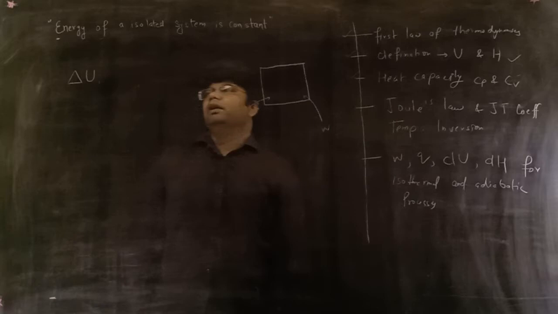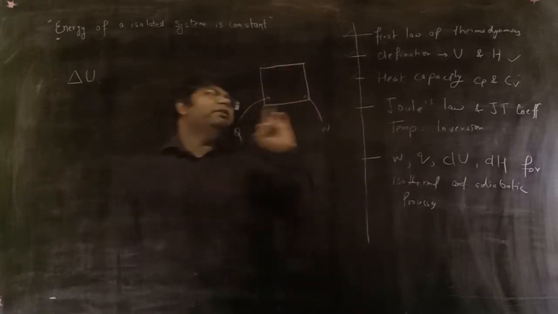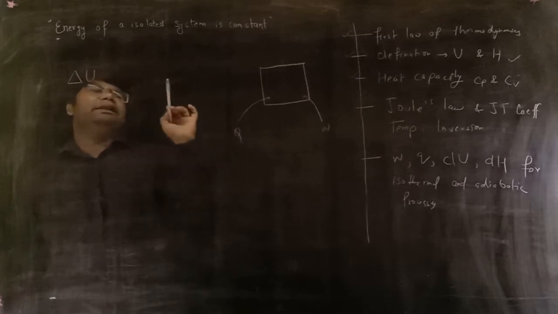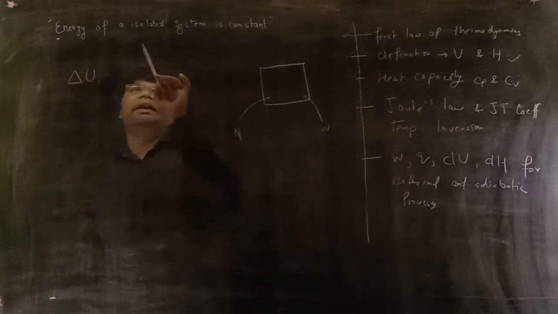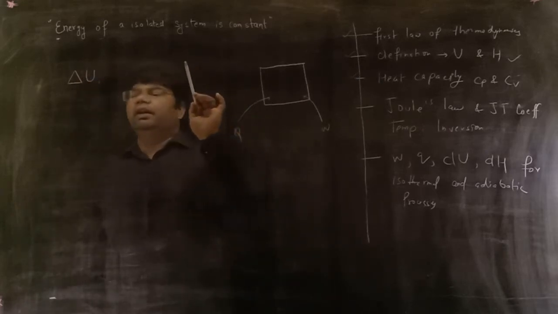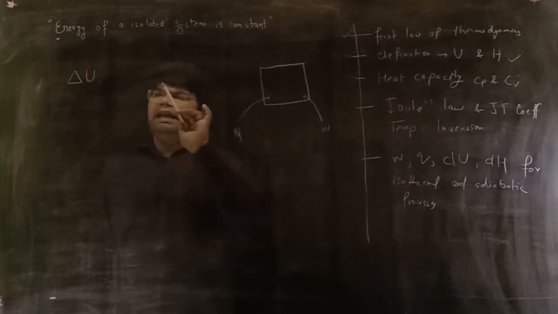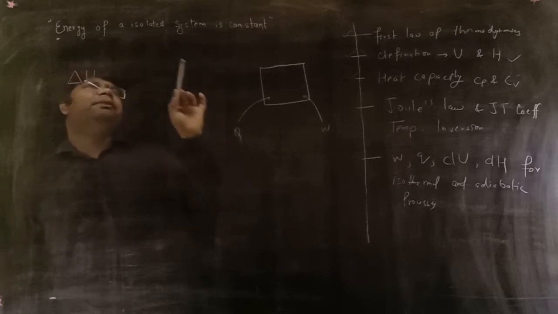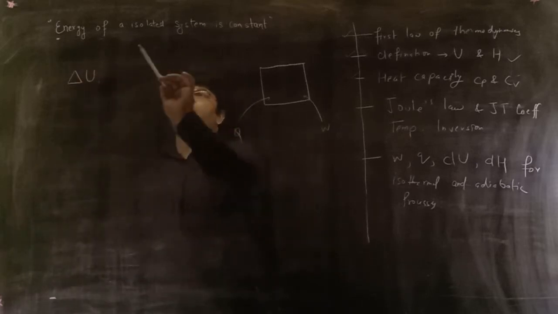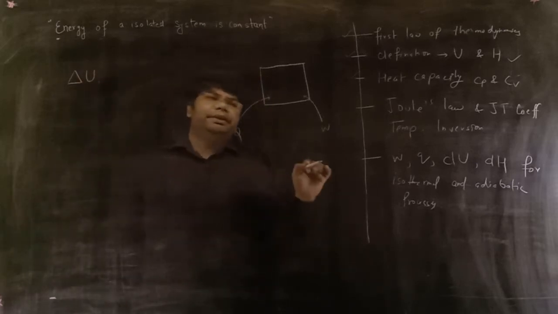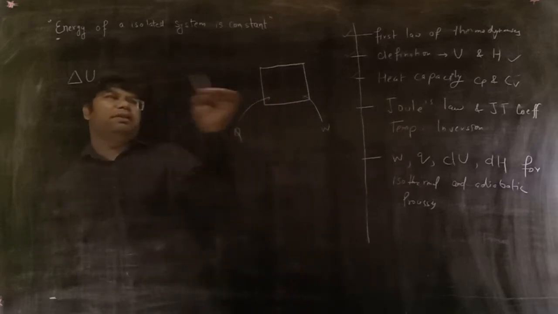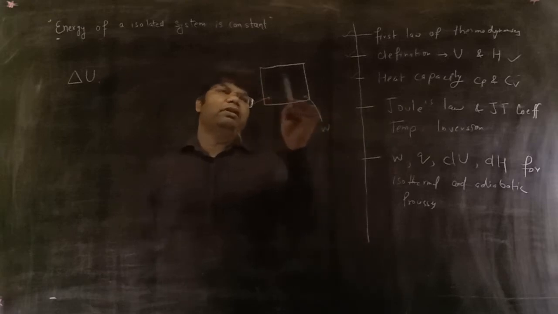Now, what is the first law of thermodynamics? The statement of the first law of thermodynamics is: energy of an isolated system is constant. An isolated system, I have already told you, is a system where matter and energy are not exchanged with surroundings. Suppose this is a system, and outside this box are the surroundings.